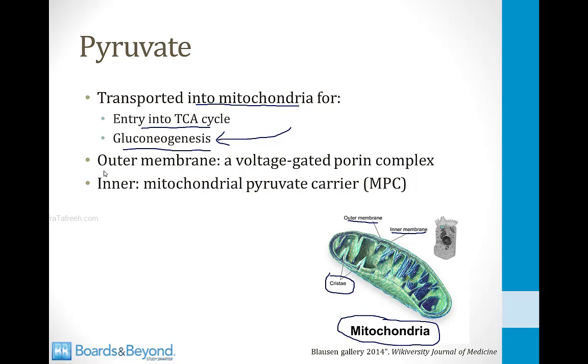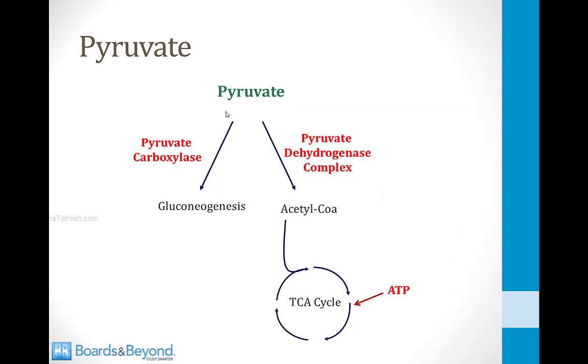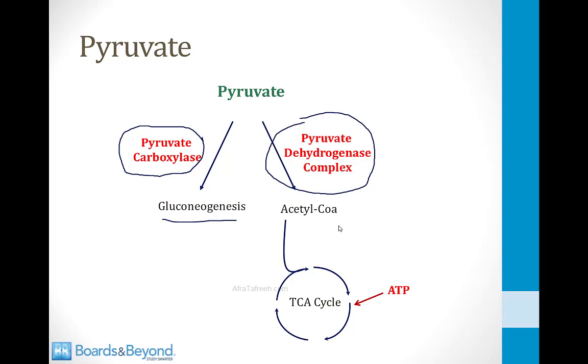First, pyruvate passes through the outer membrane through something called a voltage-gated porin complex, which is basically a channel that the pyruvate can move through. And then the inner membrane has a mitochondrial pyruvate carrier that moves pyruvate into the center of the mitochondria. Once pyruvate enters the mitochondria, it encounters two enzymes. It encounters pyruvate carboxylase, which is the first enzyme for gluconeogenesis, and it also encounters the pyruvate dehydrogenase complex, which is the enzyme that can convert pyruvate into acetyl-CoA for entry into the TCA cycle.